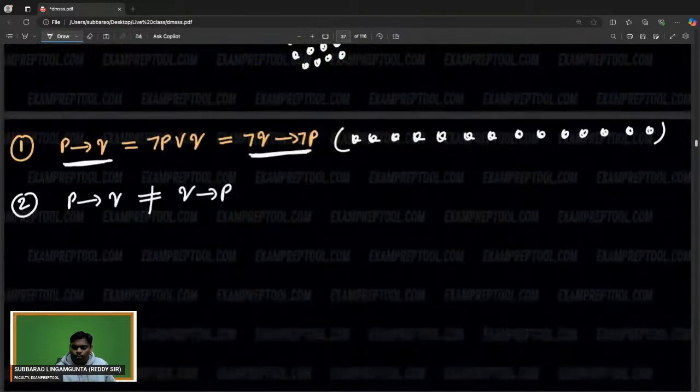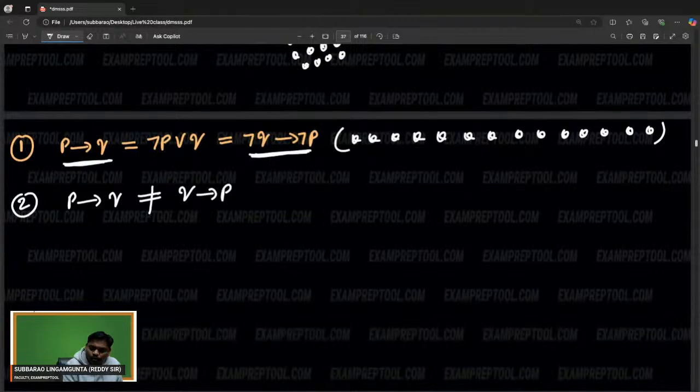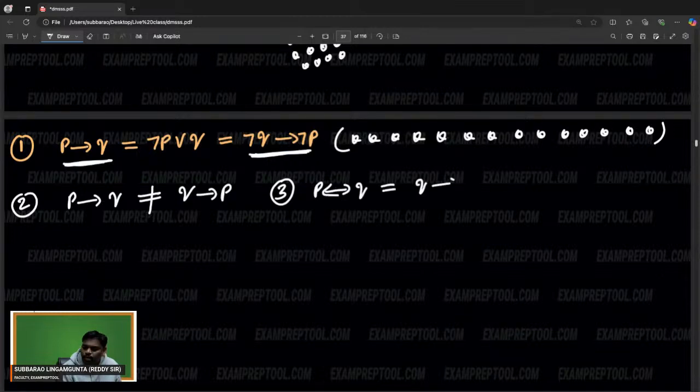And one more thing. If anyone has even a small doubt, can you see this also? P double implies Q is equal to Q double implies P. What is the meaning of double implies? If both are the same, then true. PQ same, QP same, both are the same. So that is the reason. So third, right? If you observe clearly, these are the observations.